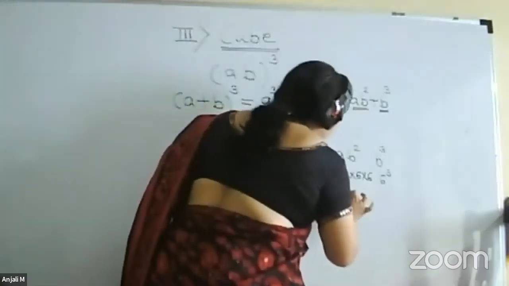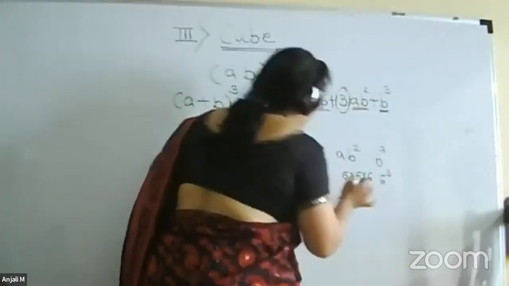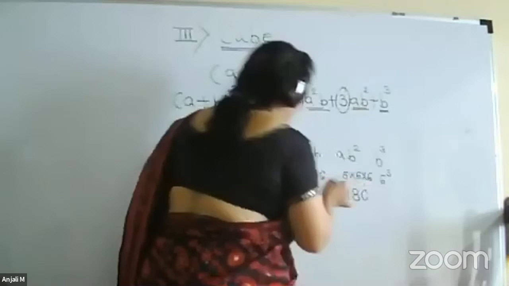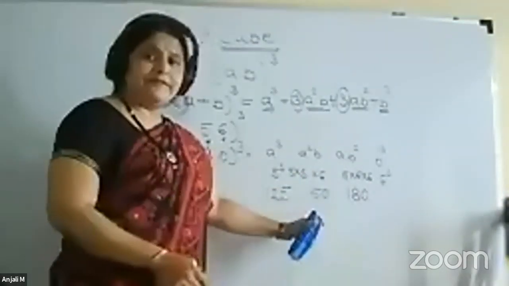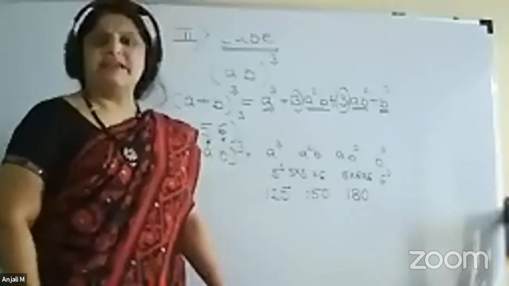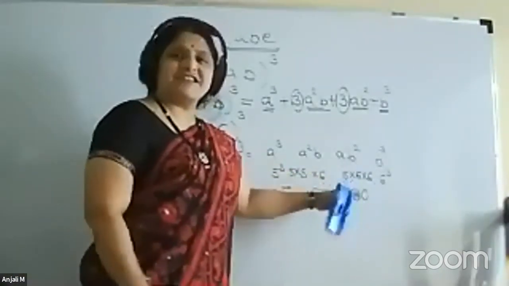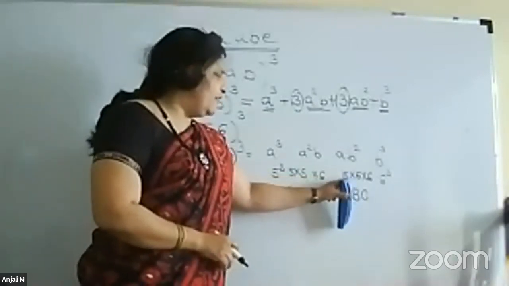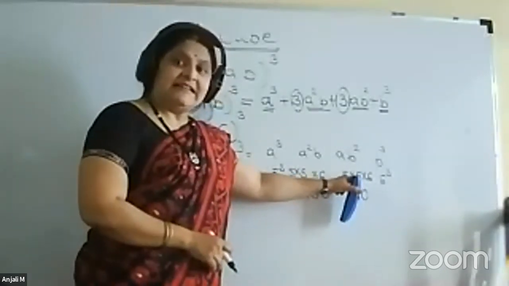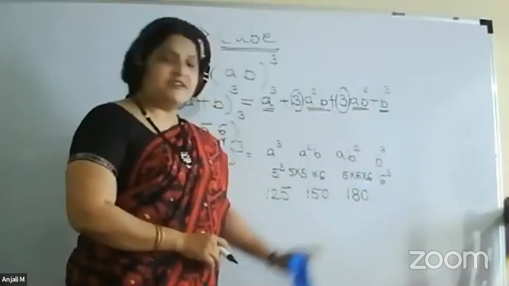You can do it whatever way you feel is easy. This also need not be done like this: 5 into 6 will be 30, 30 into 5, 150. So make the calculation easy. No need to do 36 into 5, but this you can do orally. 5 into 6 will be 30, 3 into 6 will be 18. We know that, so it is 180.